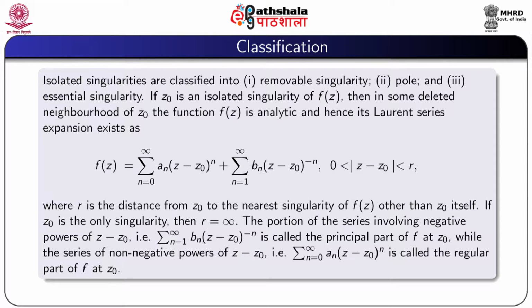The portion of the series involving negative powers of z minus z0, that is summation n equal to 1 to infinity b_n (z minus z0)^(minus n), is called the principal part of f at z0, while the series of non-negative powers of z minus z0, that is summation n equal to 0 to infinity a_n (z minus z0)^n, is called the regular part of f at z0.